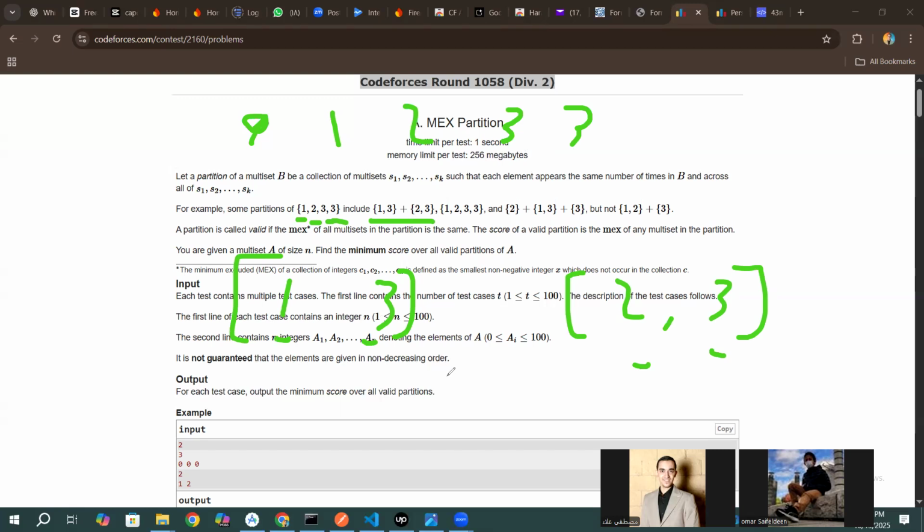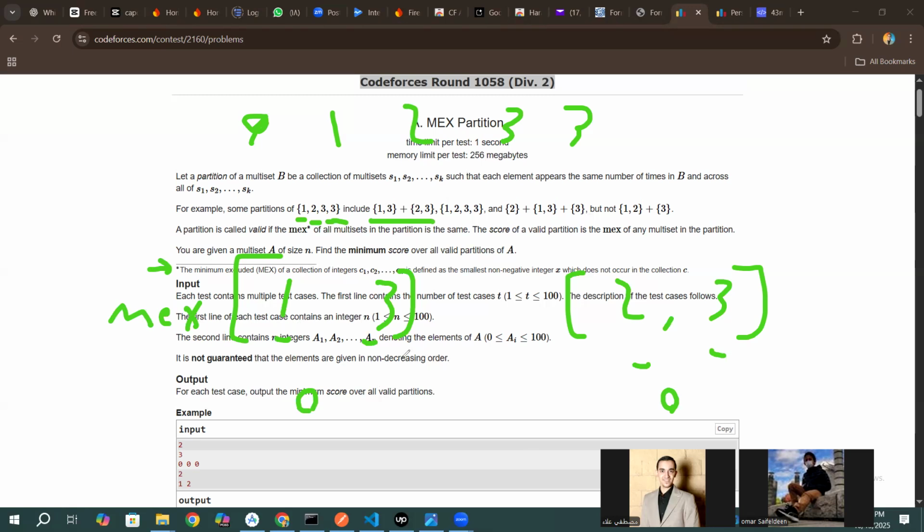So how do we make sure that this partition is valid or not? The mex over all of these arrays should be the same. Mex, by the way, is just the minimum element that doesn't exist. So for example, here it's 0 and here it's 0. Are they equal? Yes. So this is a valid partition.